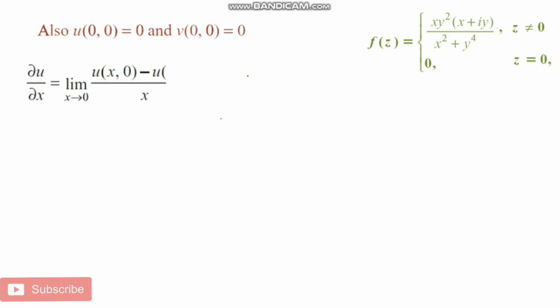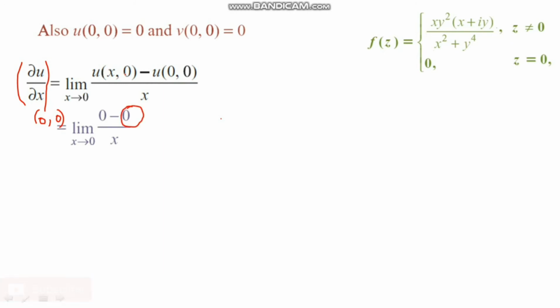Dou u by dou x at the origin (0,0), by definition, is the limit as x tends to 0 of u(x,0) minus u(0,0) by x. First, u(0,0) value is 0 here.